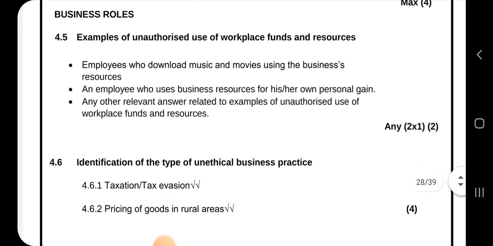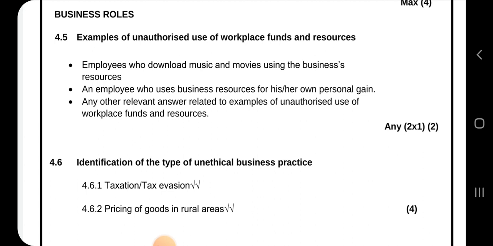And then here we're on business roles. Guys, if you choose question 4, it's when you know little of business ventures, little of what is asked in question 2 and little of what is asked in question 3. Then you choose question 4 and what you know better in either question 2 or 3. But if you know question 3 best and you know everything well, you can just go and answer question 2 and question 3. Question 4 is nice. It's a mixture of question 2 and question 3. Remember that.